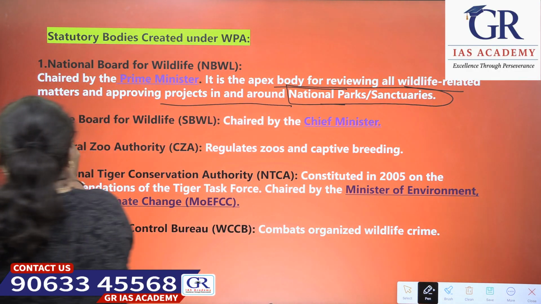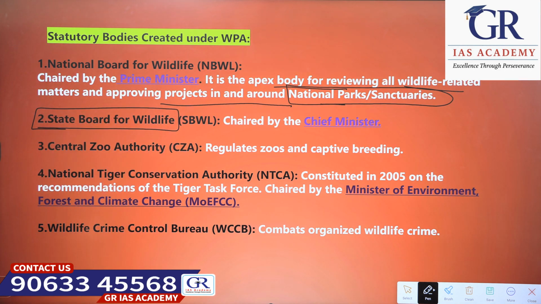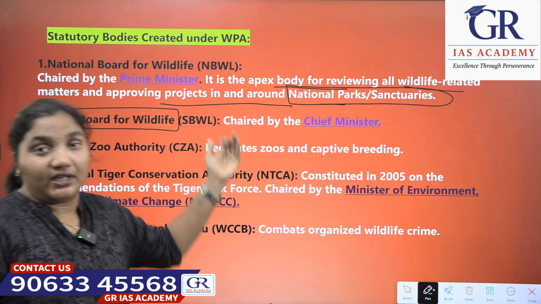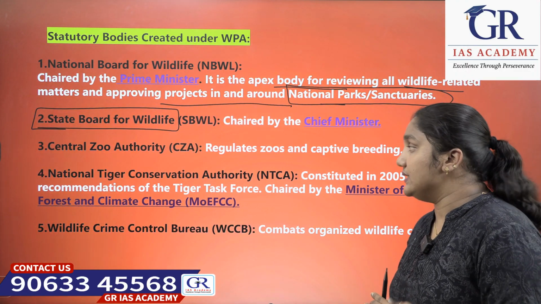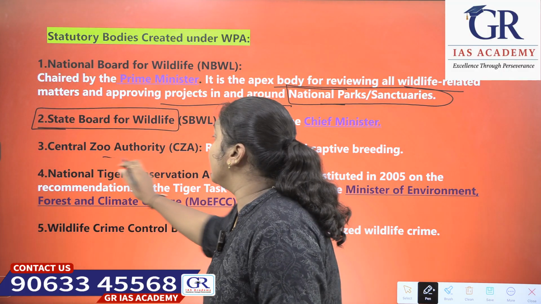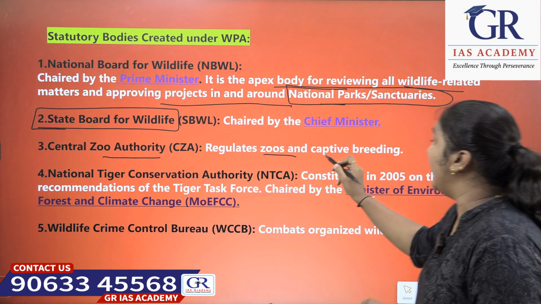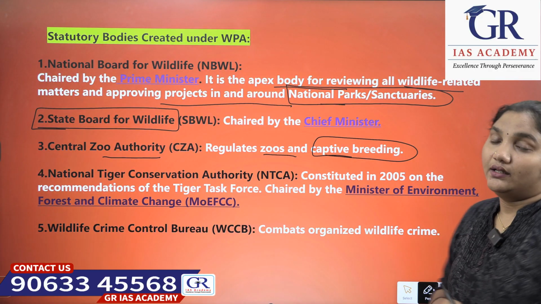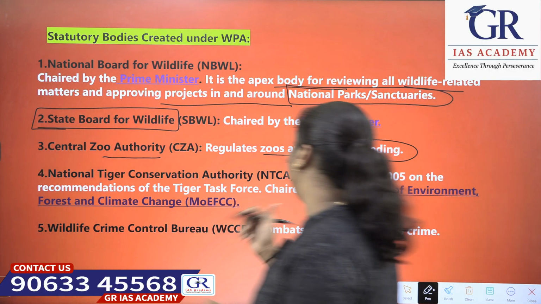Okay, next. The second one is the State Board for Wildlife, which is chaired by the Chief Minister of that particular state. Next is the Central Zoo Authority. What does it regulate? Zoos and captive breeding. They regulate the zoo and captive breedings.